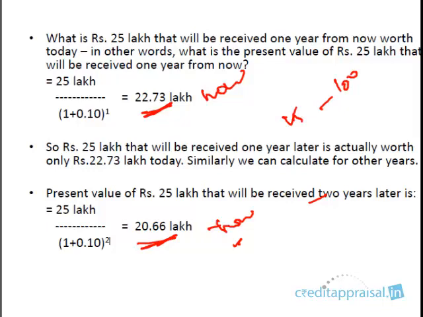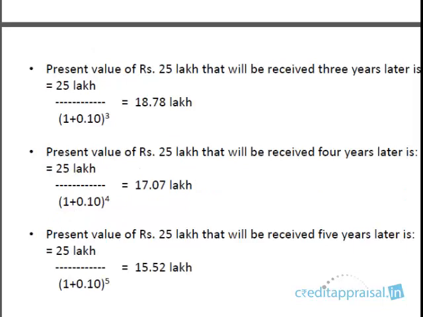25 lakhs is a huge amount today. 100 years later, it's going to be useless, because of inflation and other reasons. So it's going to fall rapidly. As you go later and later, this becomes zero. Ultimately, this 25, because the present value might be 25, which you receive 100 years from now may be actually worth zero. It's practically of no use. Maybe it is zero. So each year you have to calculate the present value.